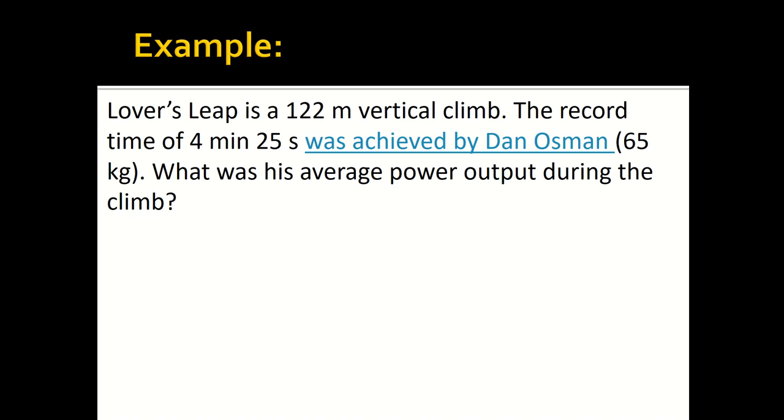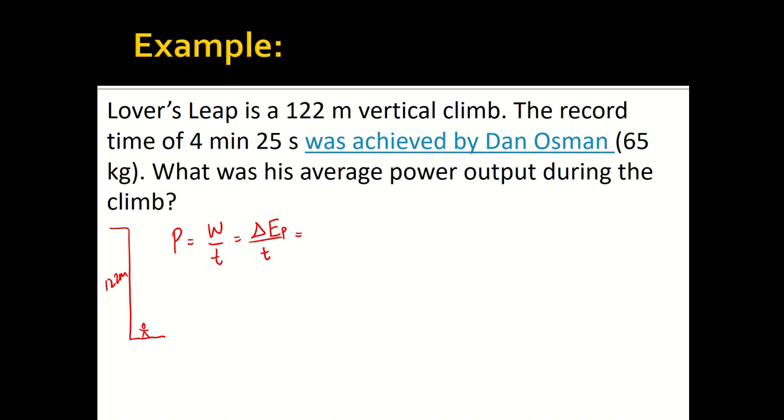His muscles are using energy, so he needs to expend energy in order to climb vertically up. In this case, we have something like this. This is going to be our height, 122 meters. We're starting at the bottom here, and he's going to climb all the way to the top. It's a vertical climb. So our power output is going to be work over time. But in this case, we're looking at the change in energy over time. And because this is working against gravity, this is going to be the change in potential energy, EP.